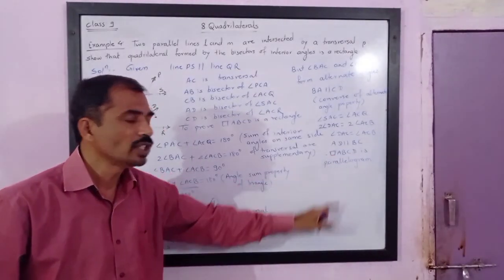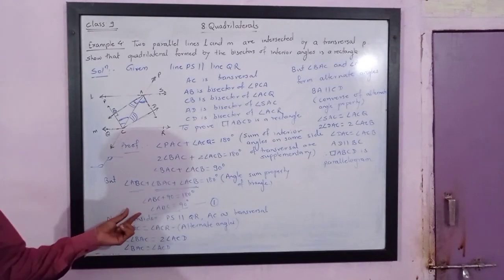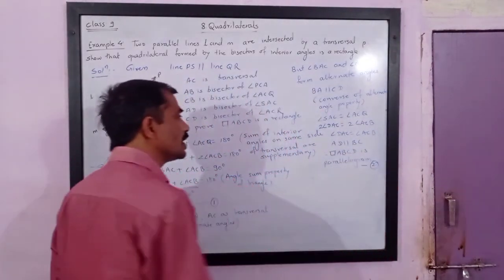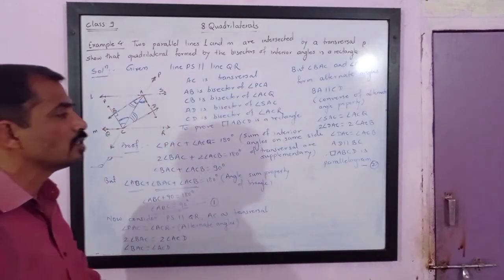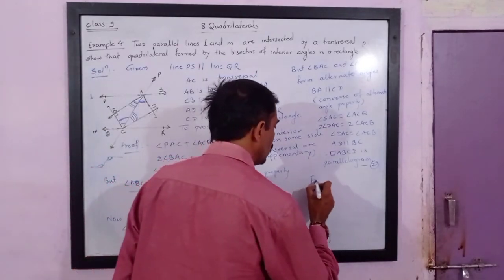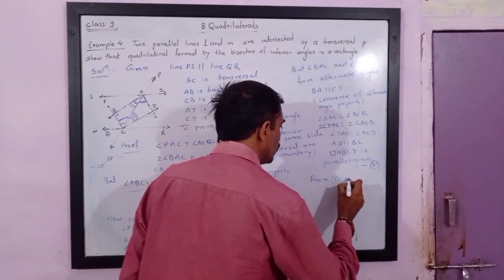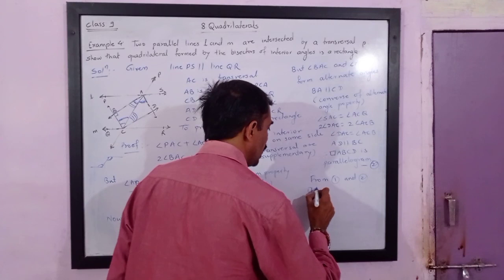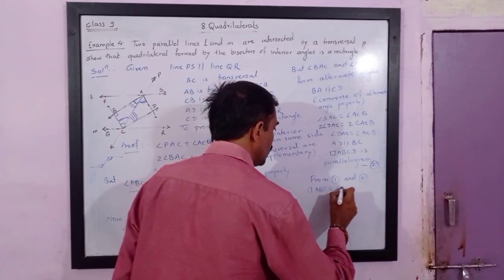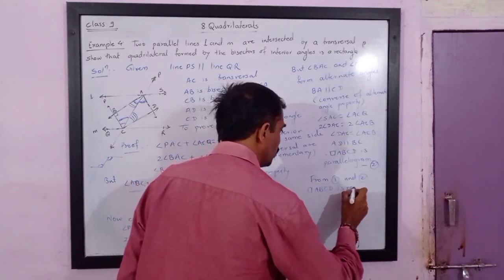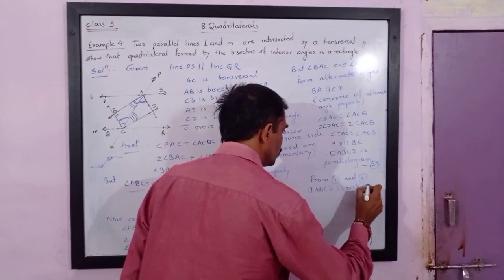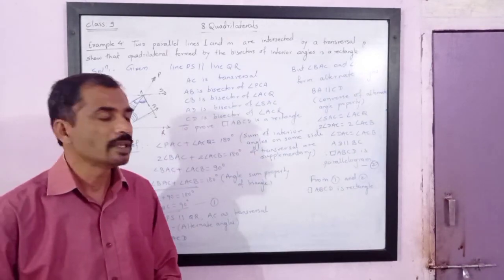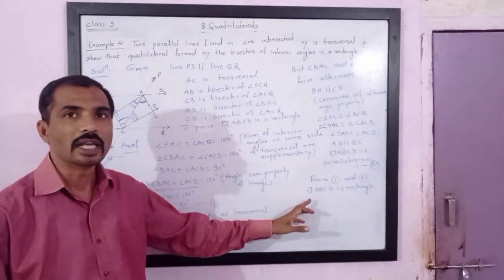So according to the definition of rectangle, we can say that from 1 and 2, quadrilateral ABCD is a rectangle. That is the definition of a rectangle. A rectangle is a parallelogram with one angle as a right angle.